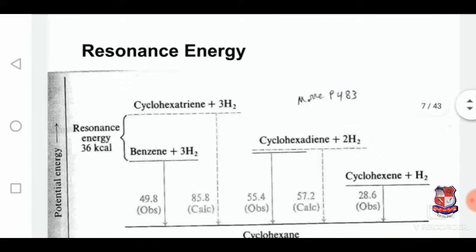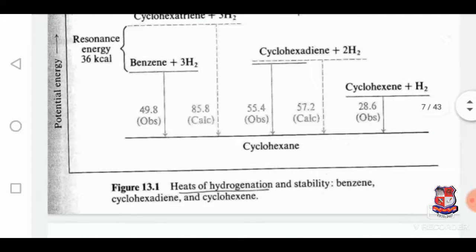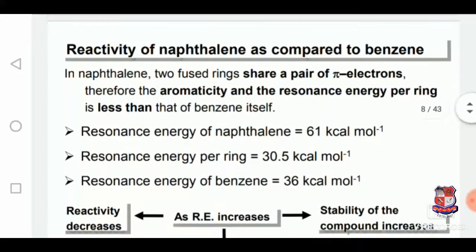This is a resonance proof of the various cyclo compounds. It illustrates the heats of hydrogenation and stability of benzene, cyclohexadiene, and cyclohexene. Reactivity of naphthalene as compared to benzene.